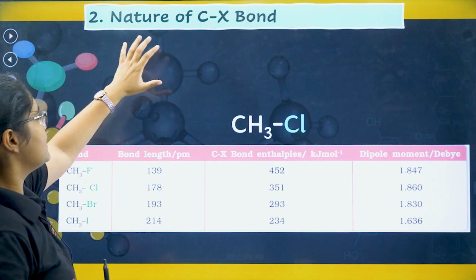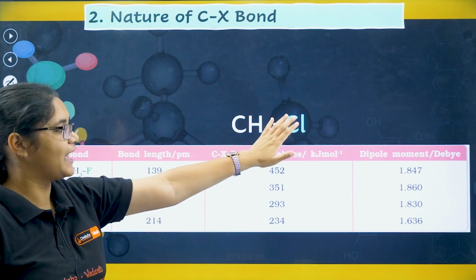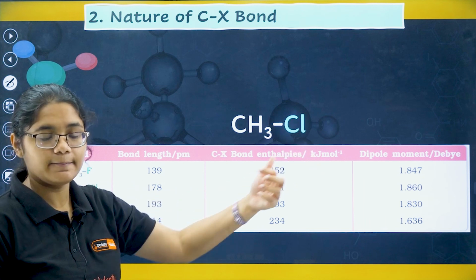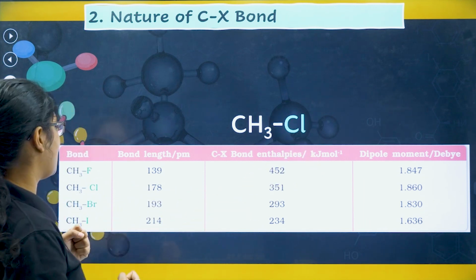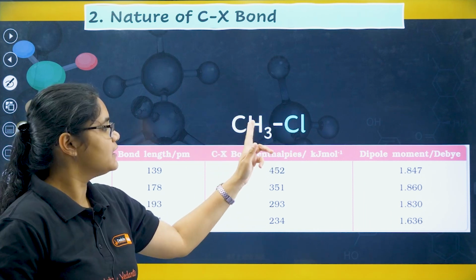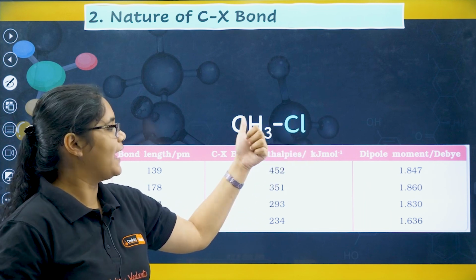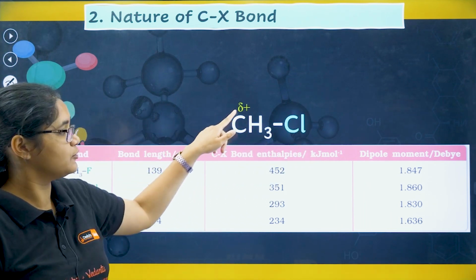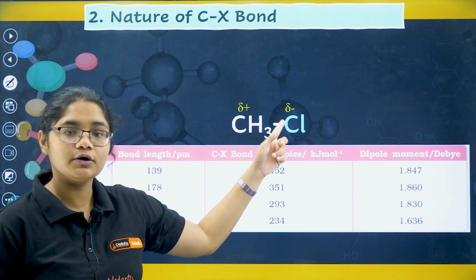This is very simple. Nature of the CX bond. What is this nature? So now you see, if I have this group, which is a halogen group, this halogen group is electronegative in nature. So what will happen? This bond contains 2 electrons. These electrons will be attracted towards the chlorine side, right? And here there will be a delta positive charge on the carbon, and we will have a delta negative charge on the chlorine atom.